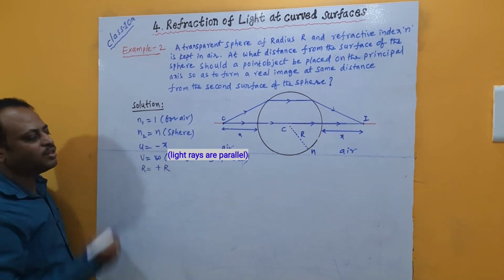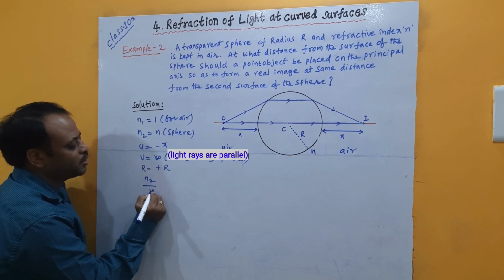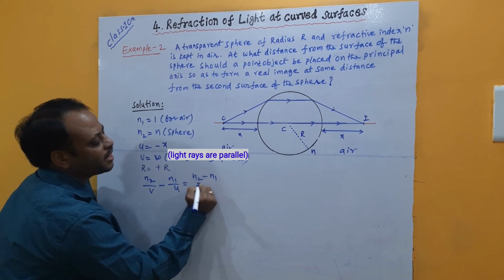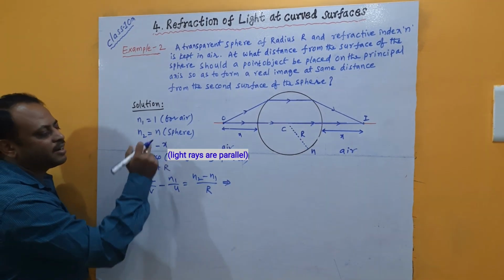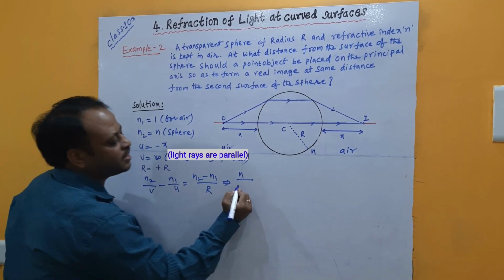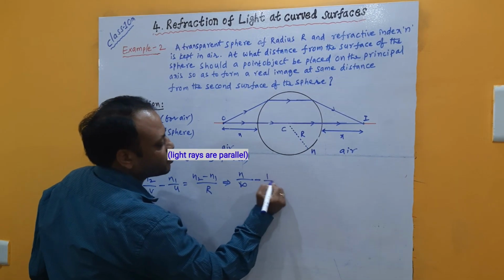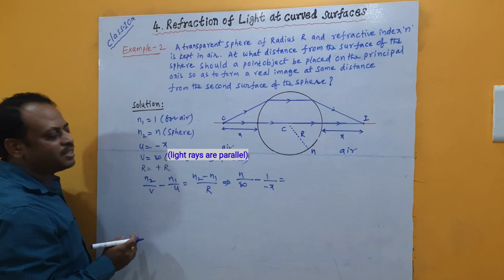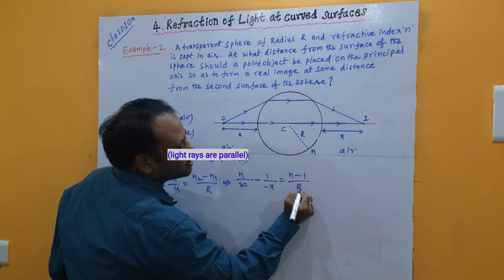Now if I substitute all the values in the curved surface formula, that is n2 by v minus n1 by u is equal to n2 minus n1 by r. Here n2 is n, v is the image distance which we got as infinity, n1 is 1, u is minus x, and that equals n minus 1 by the radius of curvature r.